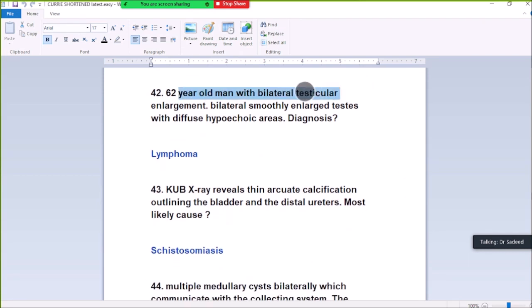42. A 62-year-old man with bilateral testicular enlargement. Bilateral smoothly enlarged testes with diffuse hypoechoic areas. Diagnosis: lymphoma.